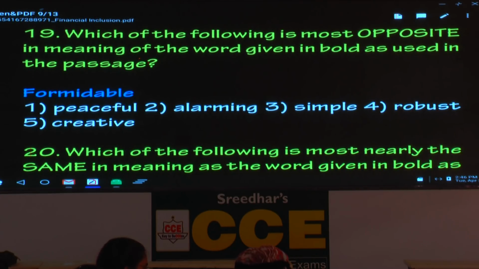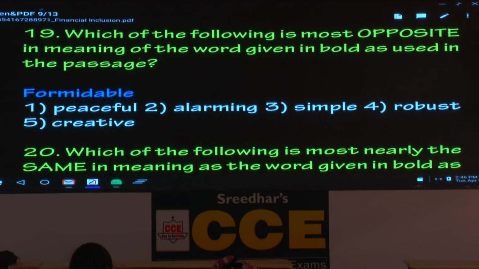Opposite in meaning. What is the word? Formidable. Now go to the passage. Where do you find it? The fourth paragraph. What is the word after that? Here it is an adjective. Formidable task. So what do you understand? Easy or difficult? Difficult. Formidable. First you write the meaning of formidable. Means very strong. Very strong.